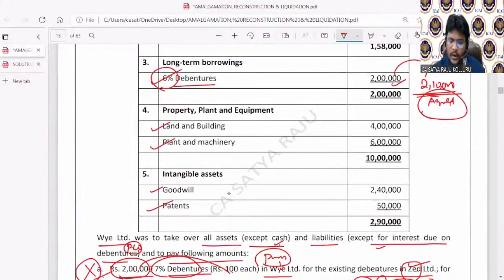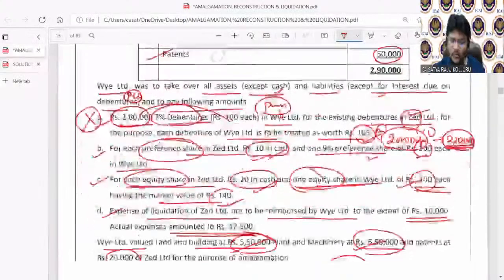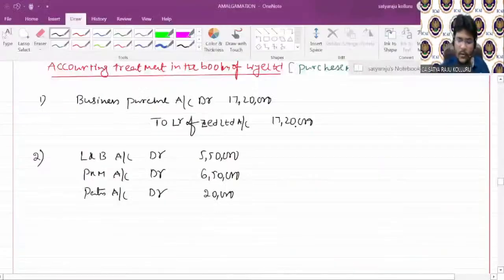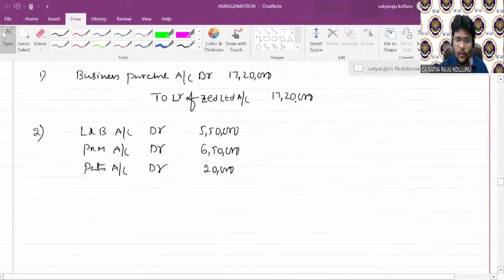Out of the intangible assets, only patents are taken over at agreed value. 50,000 they are taken over at 20,000. Sir, goodwill is there. Goodwill is how much? 2,40,000. Please concentrate. I'll write the goodwill at the end, guys. I don't want to write the goodwill right now. I will tell you the reason at the end. So just remember, goodwill I need to incorporate, but till now I didn't incorporate it.